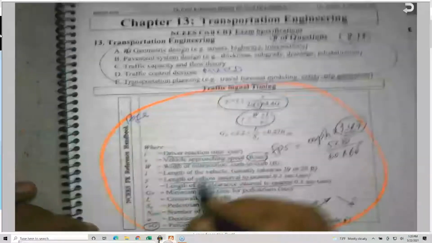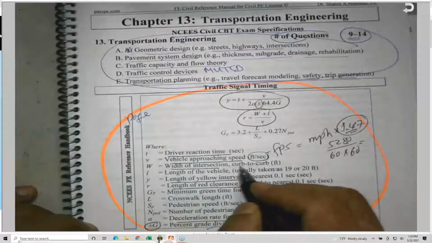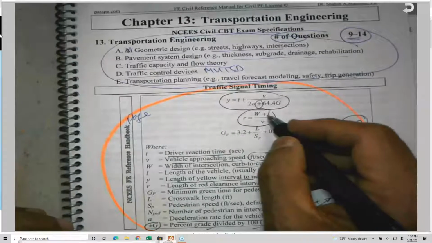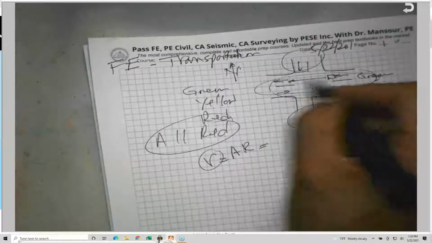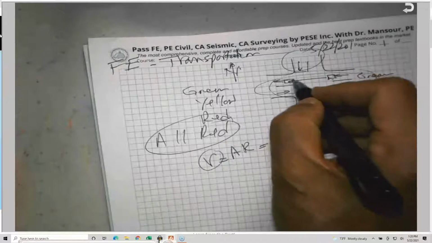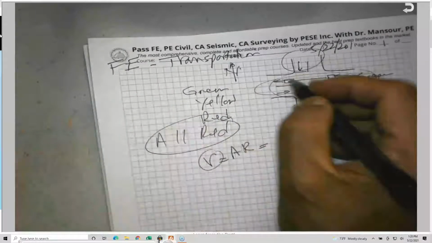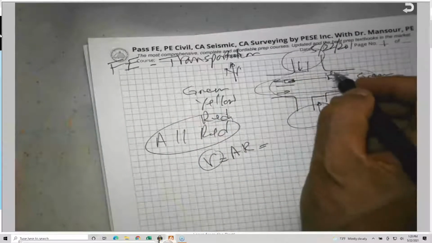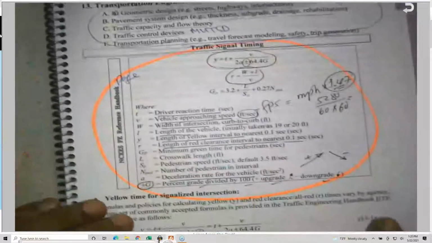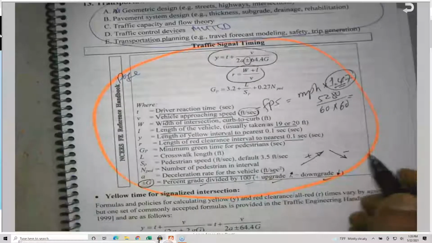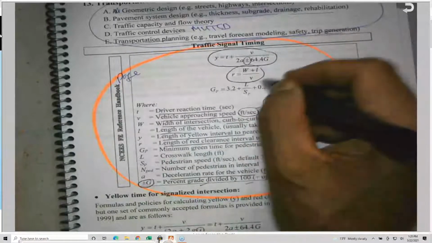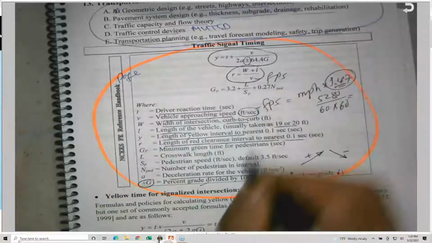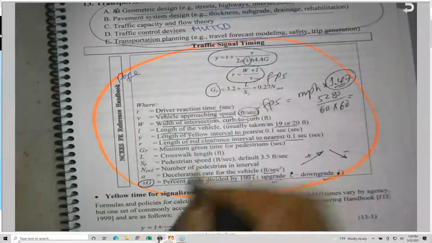So r is the length of the red clearance interval, and normally it is equal to (w + L) over v. W is the width, by the way, of the intersection from curb to curb. L is the length of the vehicle, because they need to ensure that the entire body of the car has already been outside the intersection. Normally we use 19 feet for a passenger car, normally 19 to 20 feet, divided by v, where v is in feet per second.